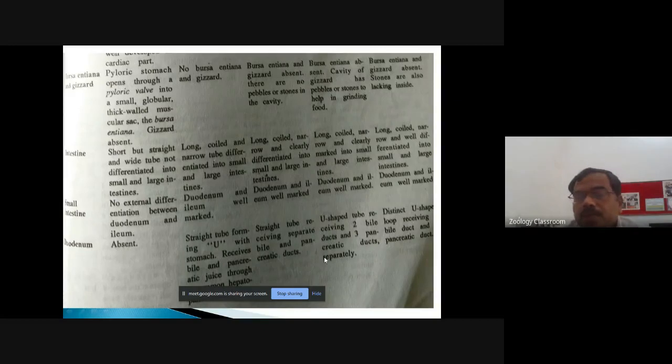duct. In bird, this is a U-shaped tube of duodenum, which receives 2 bile ducts and 3 pancreatic ducts separately. So all these ducts are opening separately into the duodenum. This is a condition present in the bird. Then in mammal, a distinct U-shaped loop which receives the bile duct and the pancreatic duct.